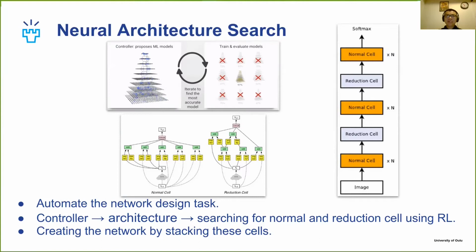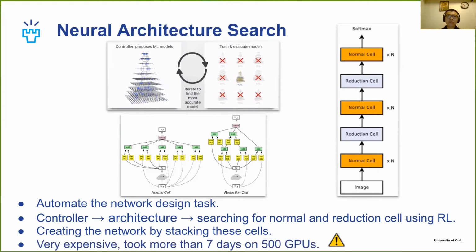Although this is a compelling idea, one of its drawbacks is that it is very expensive. For example, to find an optimal architecture for a classification problem on ImageNet, this framework took more than 7 days on 500 GPUs. And it is clear that this type of resource is not available for everyone.